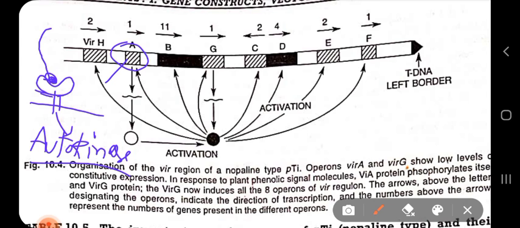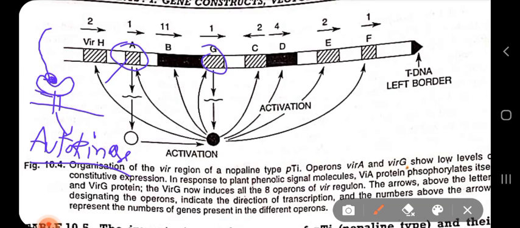So here this acetylserine is acting as a ligand, and this VIRA is acting as a receptor for that acetylserine. When the acetylserine binds to this VIRA product, it acts as an autokinase. It quickly phosphorylates the VIRG proteins, which are found here,